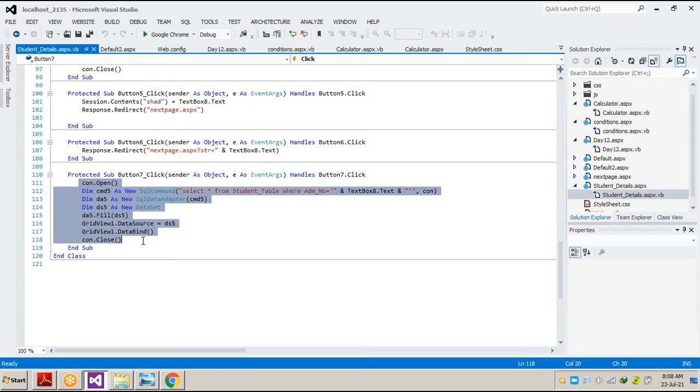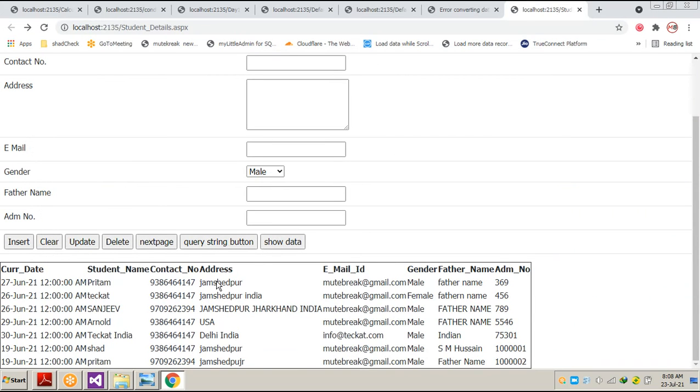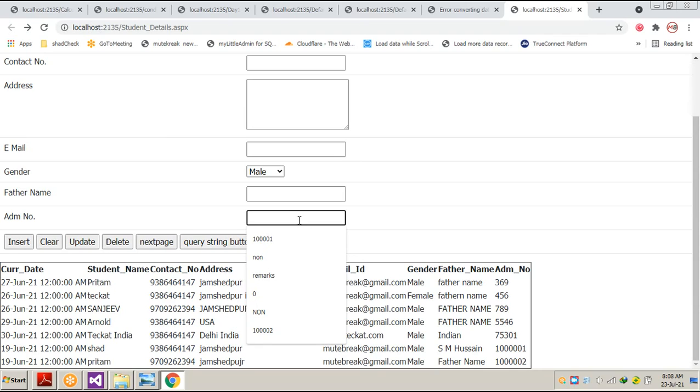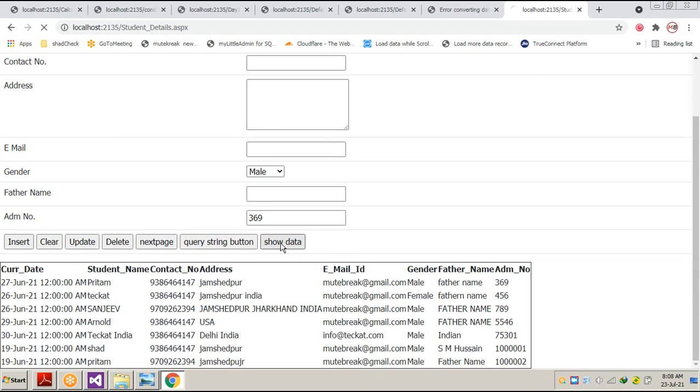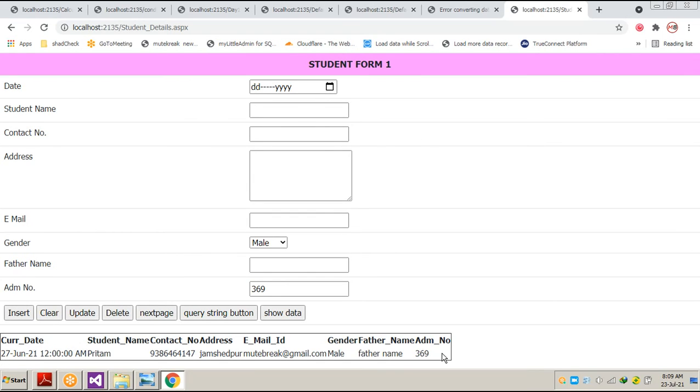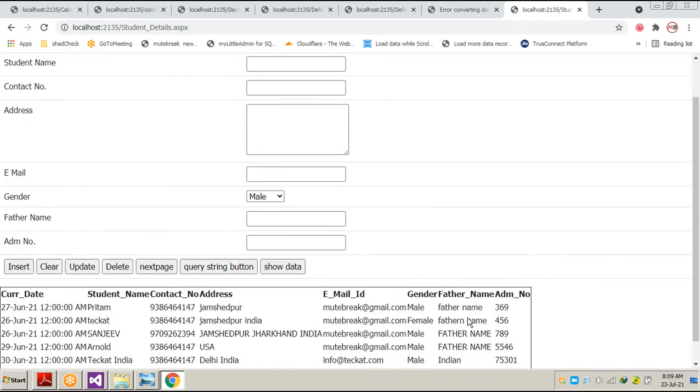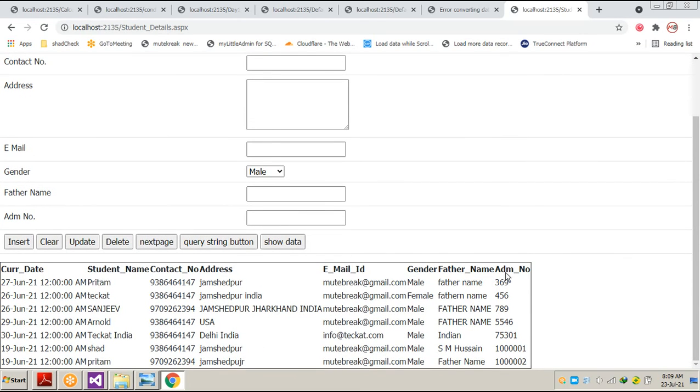Now this is the search coding. The searching coding is very much similar to the connectivity coding of the grid view to our table. The only thing is that we write the particular admission number, and if that admission number exists in our table, the grid view is filtered and shows the record. If we write admission number 369 and press show data, you can see the grid view has only one record, which says 369. If we clear the data, everything is refreshed and all the data is shown again.